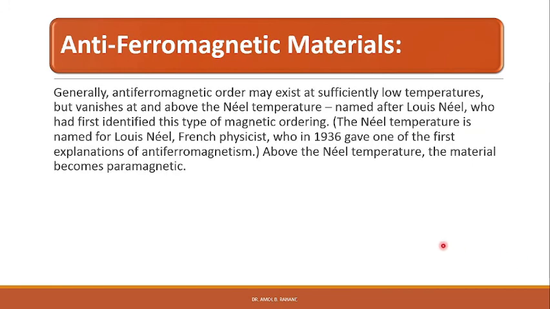Generally, antiferromagnetic order may exist at sufficiently low temperatures but vanishes above the Néel temperature, named after Louis Néel, who first identified this type of magnetic ordering. Louis Néel, a French physicist, in 1936 gave one of the first explanations of antiferromagnetism. Above the Néel temperature, the materials become paramagnetic.